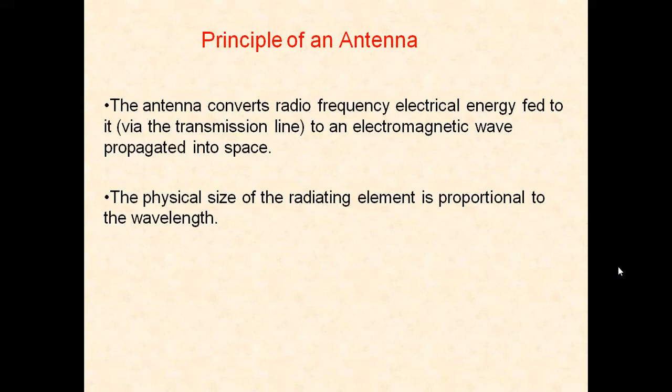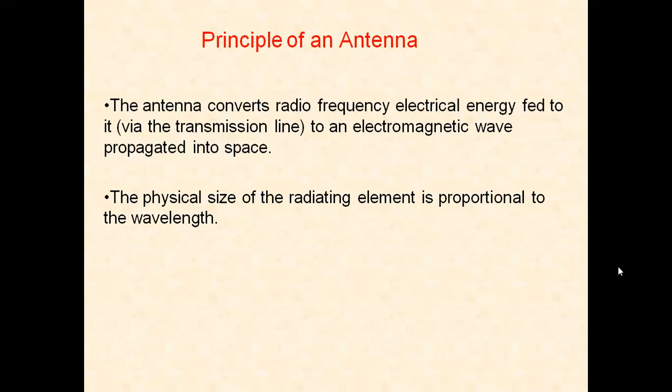The physical size of the radiating element is proportional to the wavelength. The antenna size depends upon the wavelength. Wavelength in turn depends upon the frequency of operation. The amount of energy that is radiated in space by a transmitting antenna is, however, extremely small unless the wires of the lines are suitably oriented and lengths made comparable to the wavelength. If two wires of transmission lines are opened up, there is less likelihood of cancellation of radiation from the two wire tips, and this improves the efficiency of the radiation. This type of radiator is called a dipole.